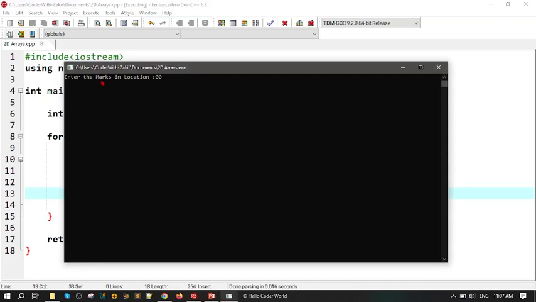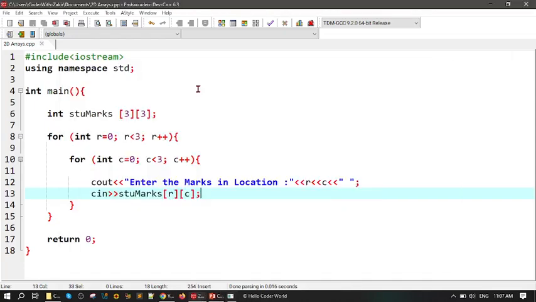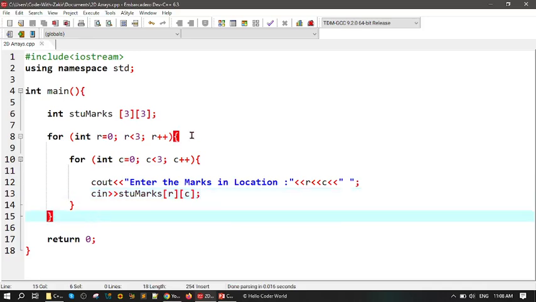Enter the marks in location 0 0. This is the index of the array, 0 0. Initialize, for example, 90 we have, 80 we have, like this. Marks we have to initialize with 9 locations, right? And finish. Now when I initialize, it will print me all the data, right?